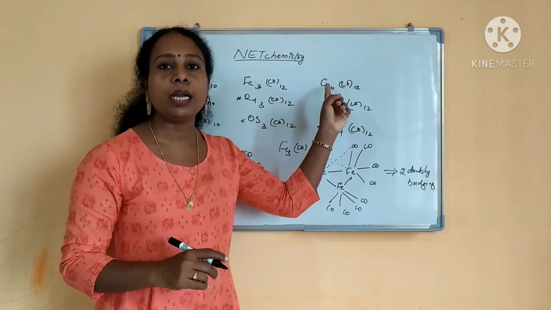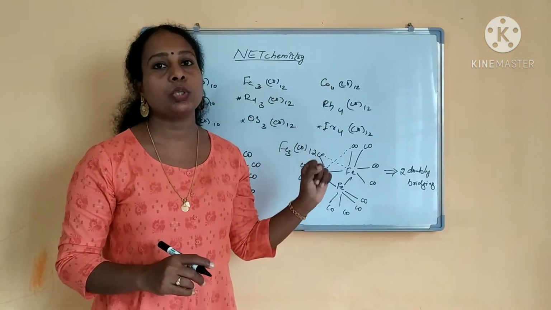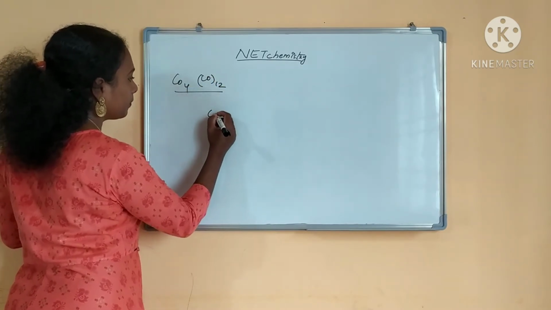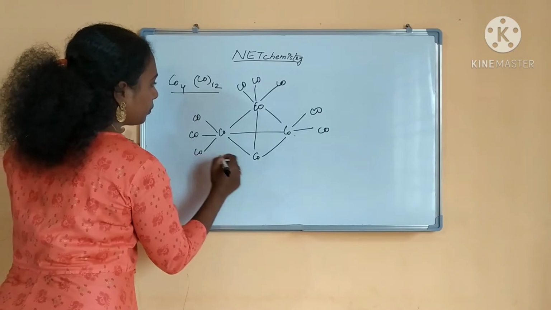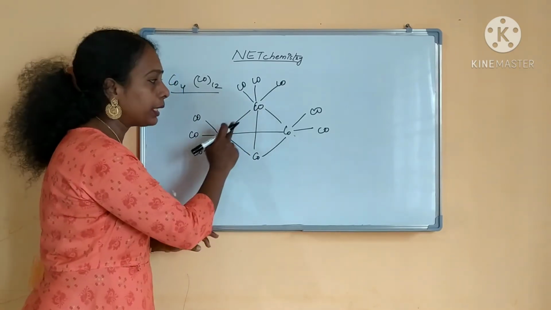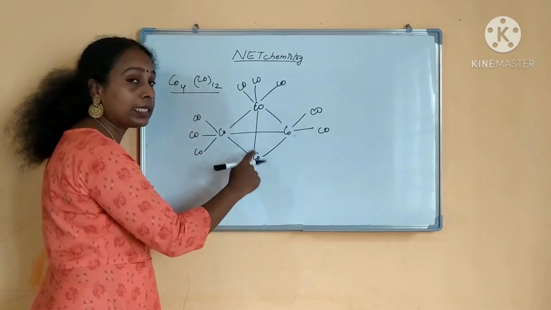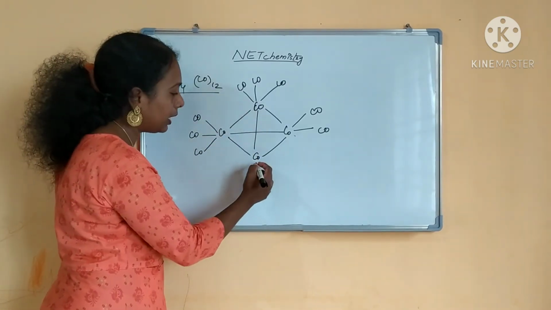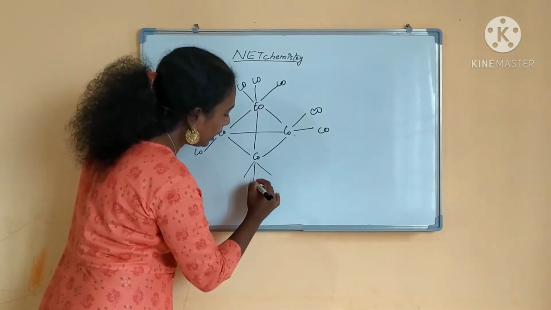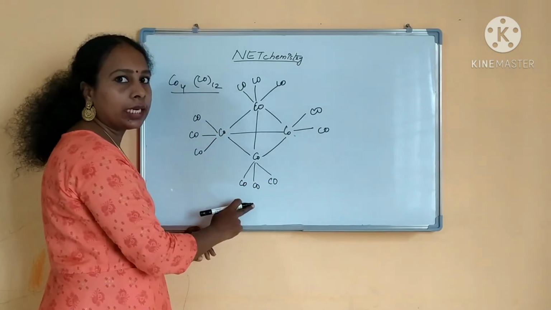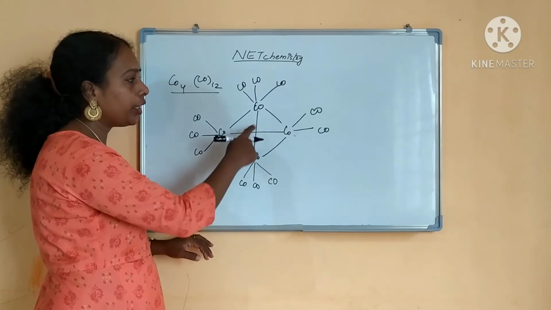Next one is cobalt. Cobalt, we will see what is the structure. Cobalt, you know, 6 metal bonds are there. You can calculate and find out how many metal bonds. 6 metal bonds are there. That is what I have given. And each cobalt contains 3 CO. Then only it will become 12.